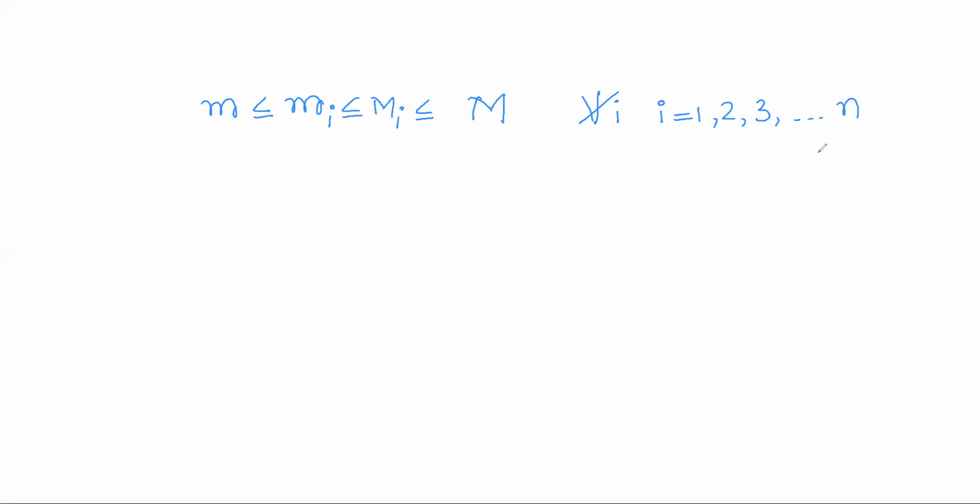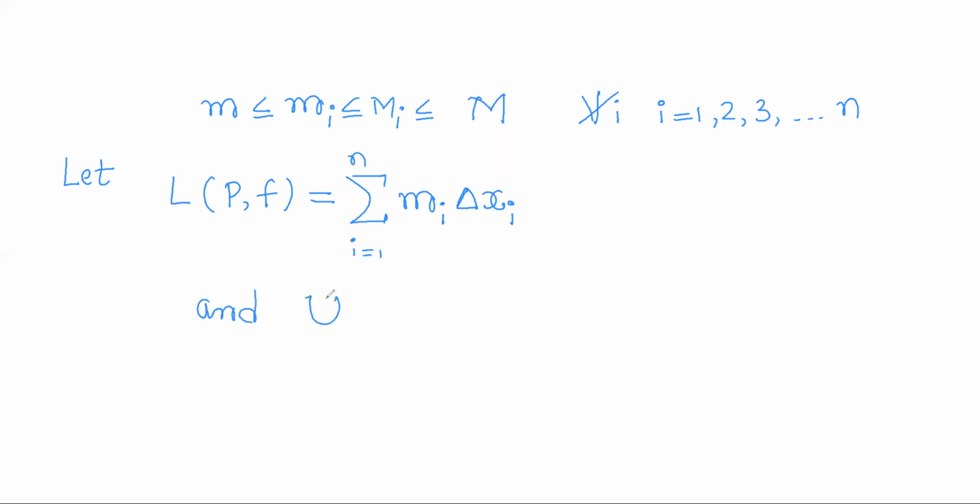Now we shall define two values. One is L of P comma f, which we shall define to be the summation of m_i into delta x_i, i running from 1 to n, and U of P comma f to be the summation of capital M_i into delta x_i.